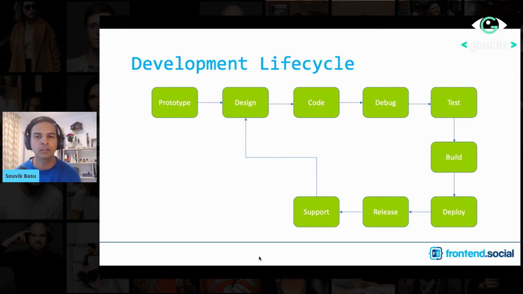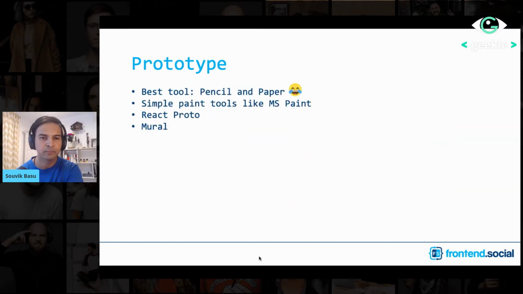So let's start looking at tools that can help us in each of these places. Now, for prototyping, this is probably the most obvious thing. Whenever we want to start developing any mobile application or web page or web application, the first thing we do is we just take a piece of paper and a pencil and we start drawing the pages and just try to brainstorm about how we want our application to look. So that's probably the best tool, in fact, because that gets the job done really fast.